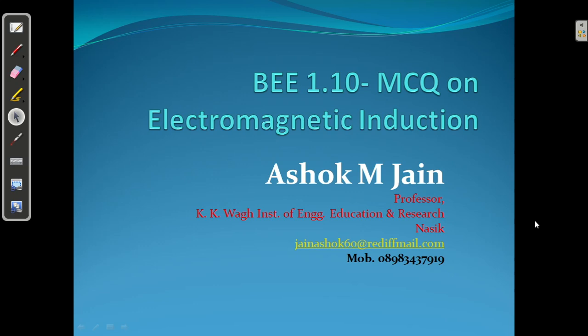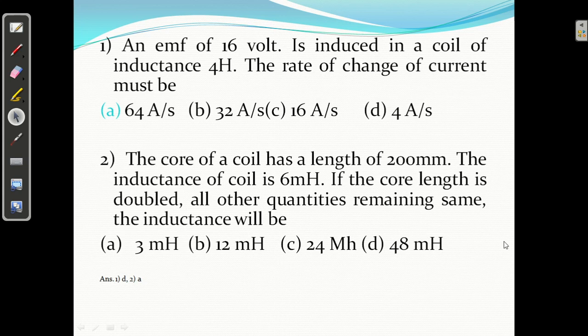In this lecture, I am going to talk about the MCQs on electromagnetic induction. Actually, this discussion on MCQs is only for awareness, just how to solve, what the conditions are. So just for awareness, I am going to talk about these MCQs on electromagnetic induction. Okay, so I have a few questions here.